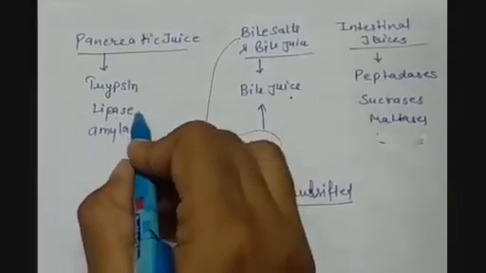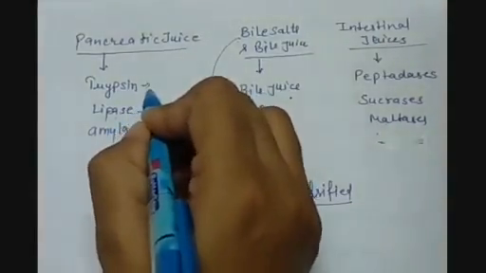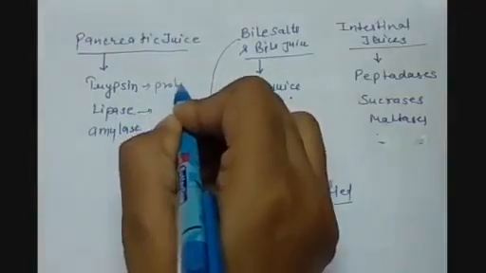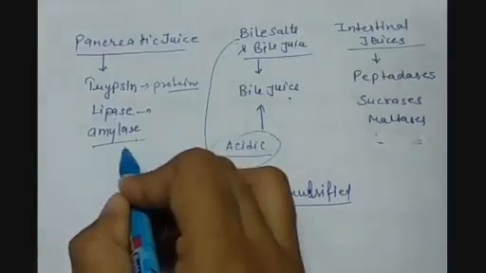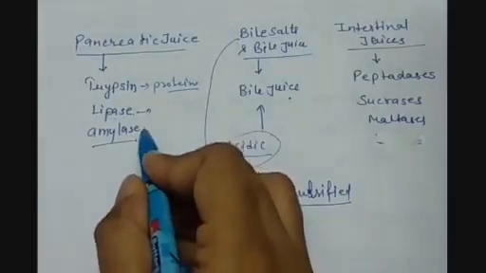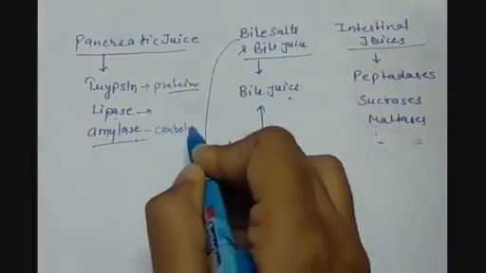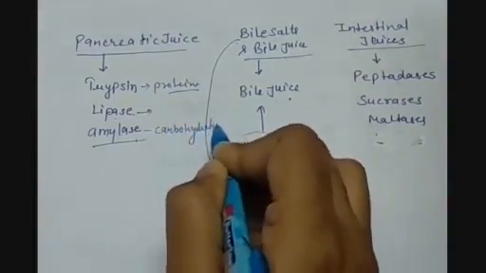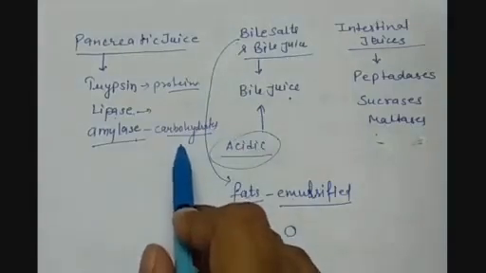So lipase works on fats, trypsin helps in digesting protein, and amylase, as it was also present in the saliva, works on the digestion of carbohydrates. In the acidic medium they were not getting digested, but here the acidic medium has been neutralized.